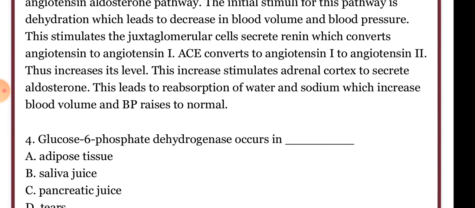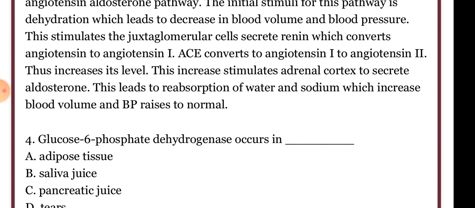So till now dehydration has activated renin, renin has converted angiotensinogen to angiotensin 1, and then angiotensin 1 is converted to angiotensin 2 by ACE. Angiotensin 2 level is increased as a result of the primary stimulus of dehydration.